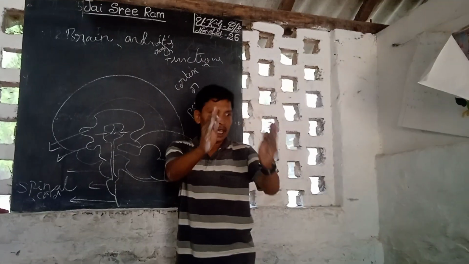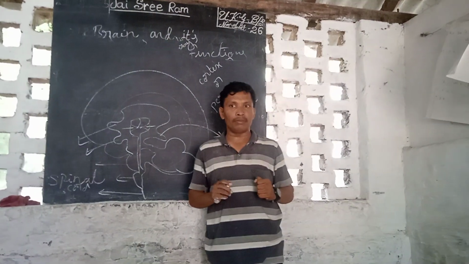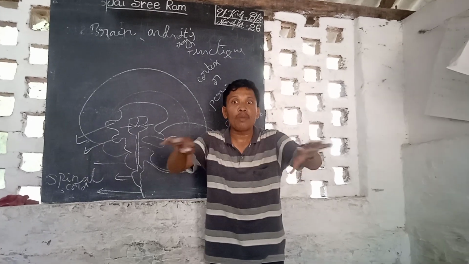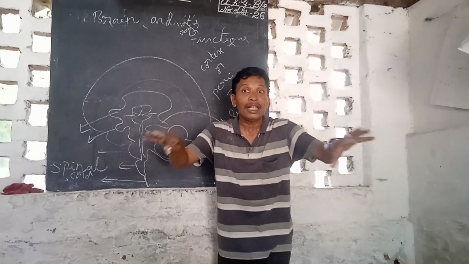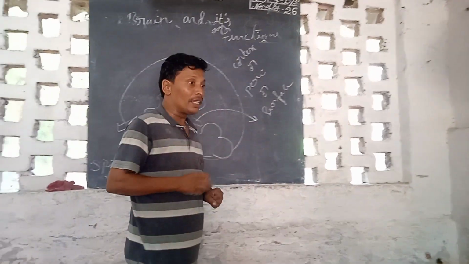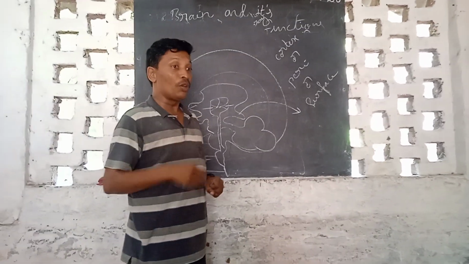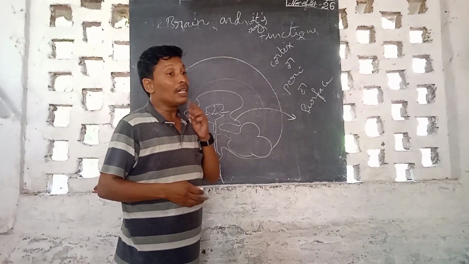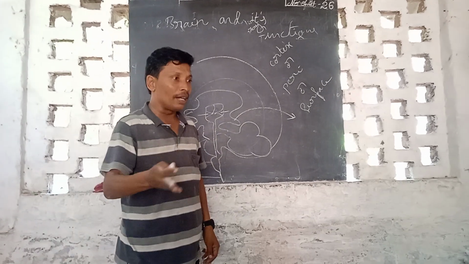So your brain has classified functions into two types. Why? Because to operate muscular activities, and to operate chemical operations. Chemical operations means to maintain sadness, to maintain your anger, to maintain your hunger, everything.